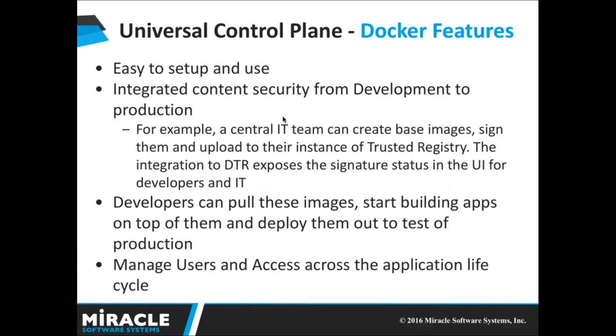Moving on to the next slide, we will see the features of the Docker Universal Control Plane. It is easy to set up and easy to use. We have built-in high availability and security. Also, we have integrated content security from development to production. For example, a central IT team can create base images, sign them, and upload them to their instance of Trusted Registry. And now developers can pull these images and start building their apps on top of them and deploy them out to test or production. And we can also manage users and access control the application lifecycle.